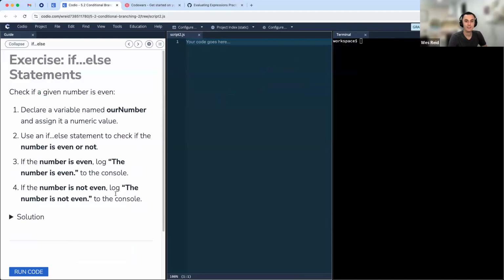All right, passing it back to you all. So we'll take a couple minutes to do this as well. Very similar to before, declare a variable named our number and assign it a numeric value. Use an if-else statement to check if the number is even or not. If the number is even, the number is even. If the number is not even, the number is not even. Or you could say the number is odd. I'll just put 90 seconds up. Go ahead and take this out again. I know it's a little familiar, but we can just get some practice here overall. And we'll check back in just a bit.